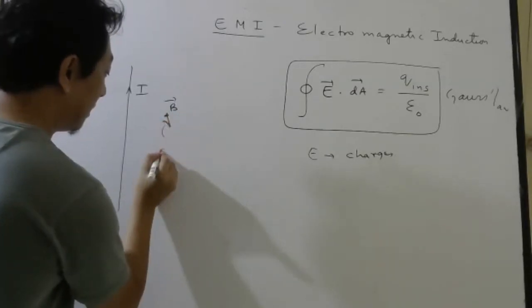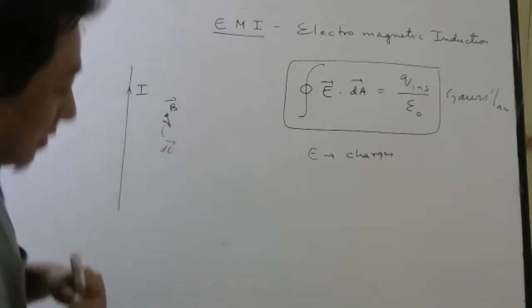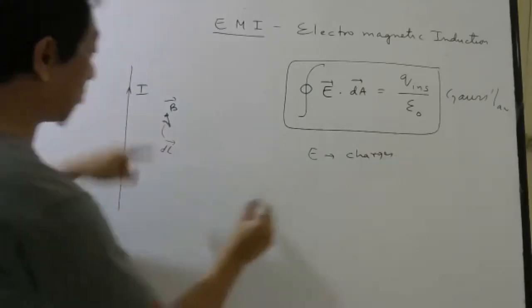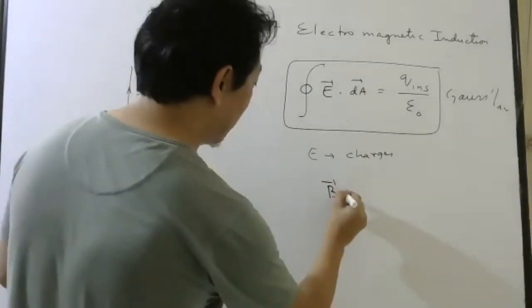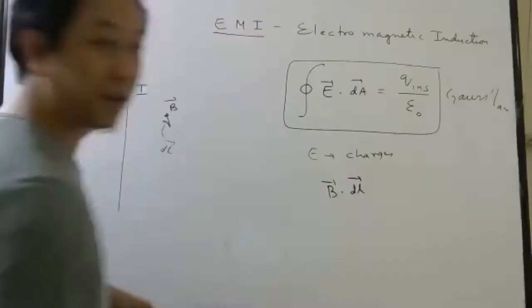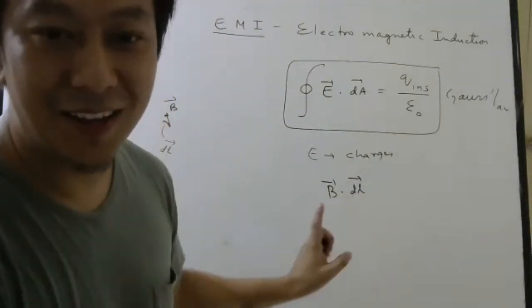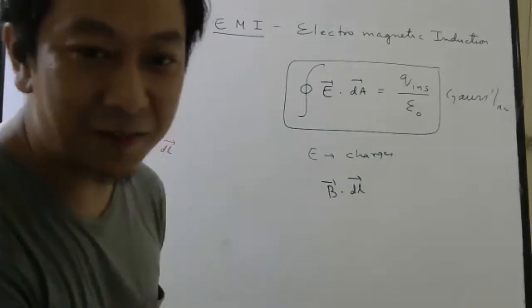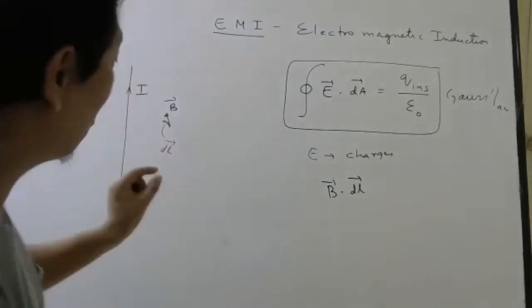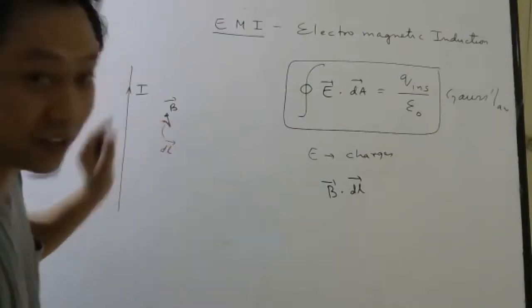This length is dl bar. And then I take the dot product of B with dl bar. Unfortunately, students, no name is given to this. So we have to say it is the dot product of magnetic field with length vector. Which length vector? This small length vector.